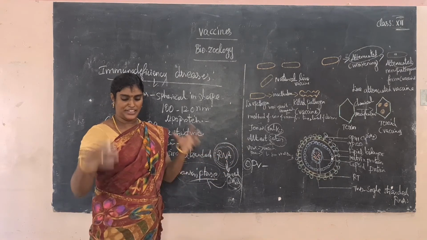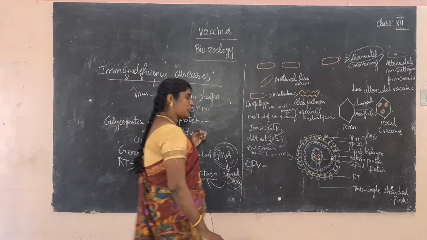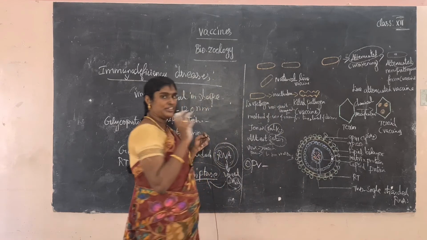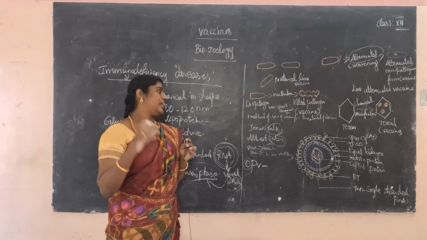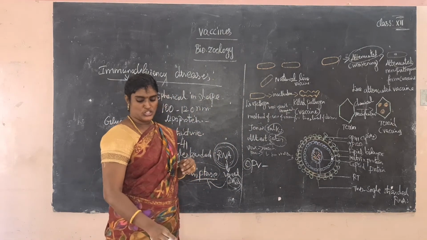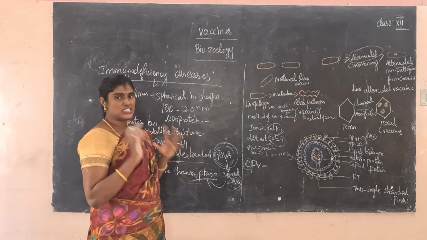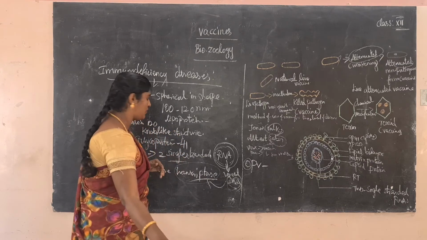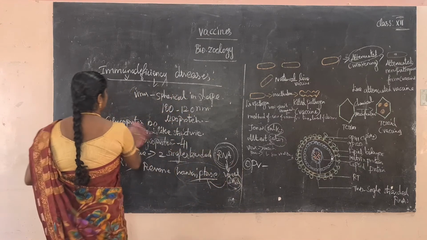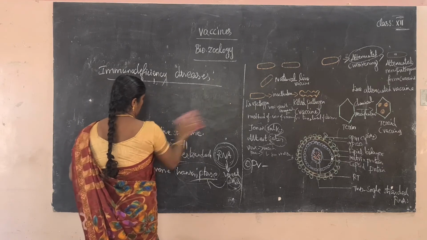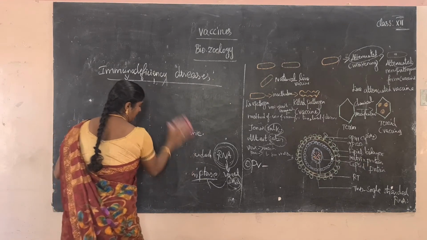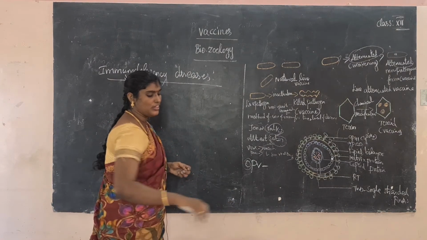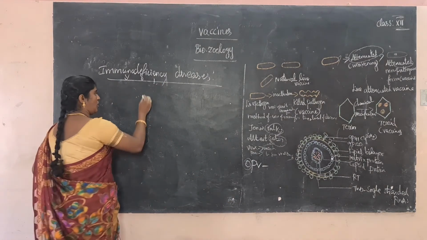This is the main important point in the HIV virus. Some matrix proteins are present. It is a glycoprotein, GP means glycoprotein. Some lipid bilayer is present. Some matrix proteins are present in the virus. Next, normally the virus first directly enters the T helper cells. What is the T helper cell? You already know B cells and T cells are produced in the bone marrow. T cells mature only in the thymus region, that is why they are called T cells.